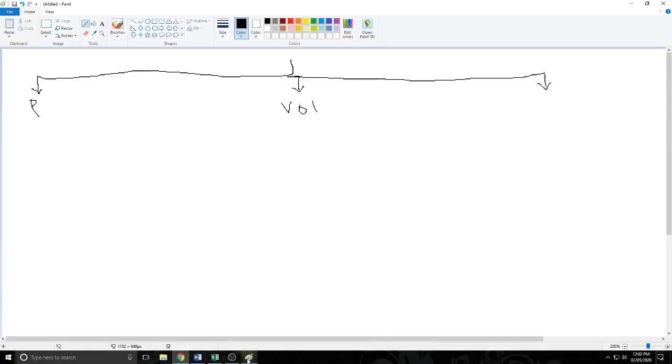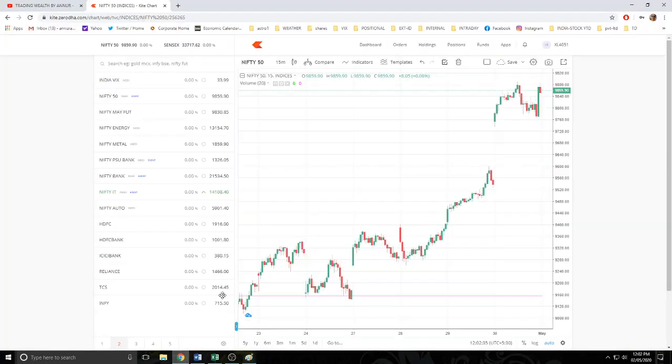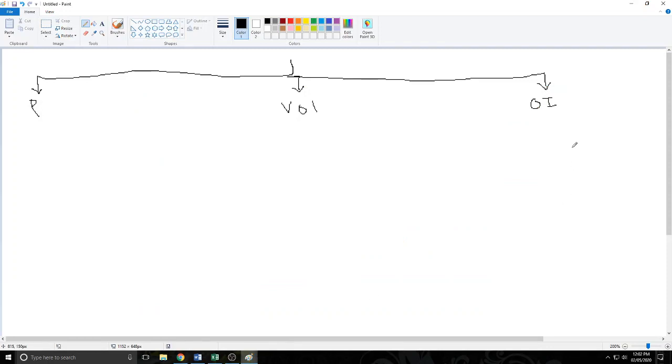Third, some indicators are based on open interest. Now open interest is only available in futures and options. So if you take an index or a stock, this indicator will not work. So there are three types of indicators, derived out of either price, volume or open interest.